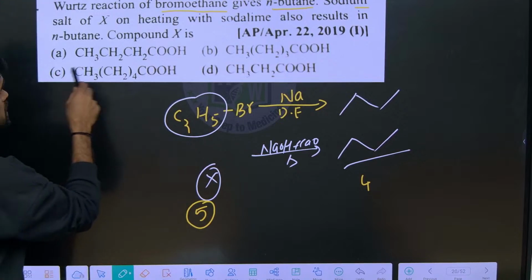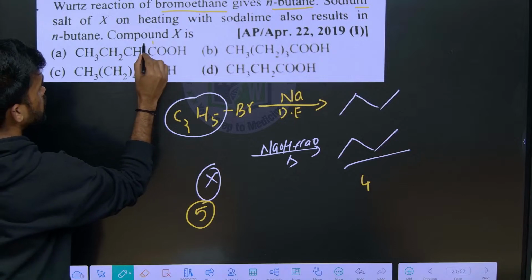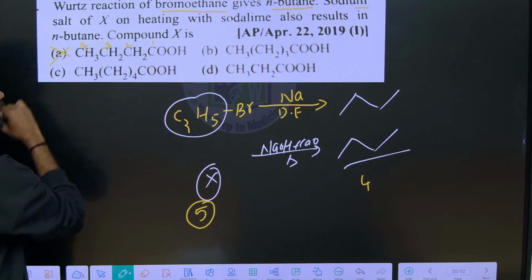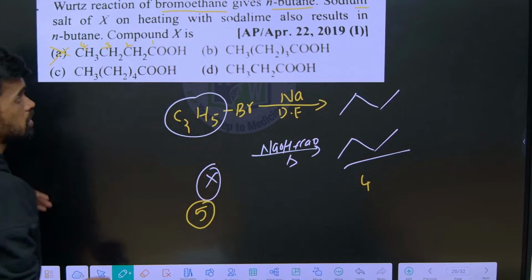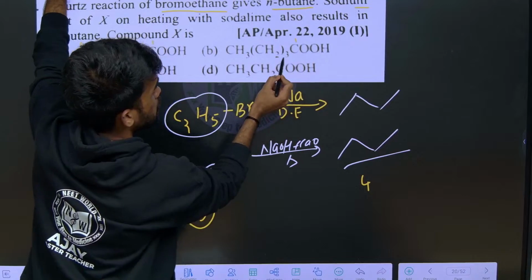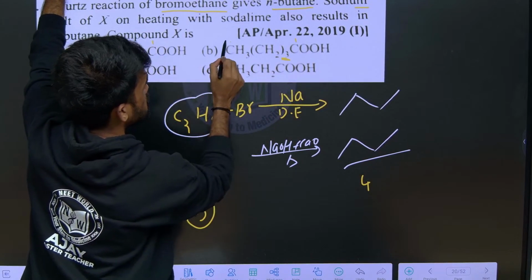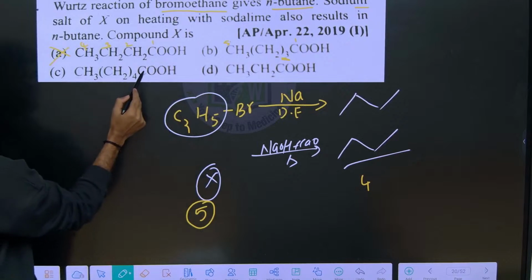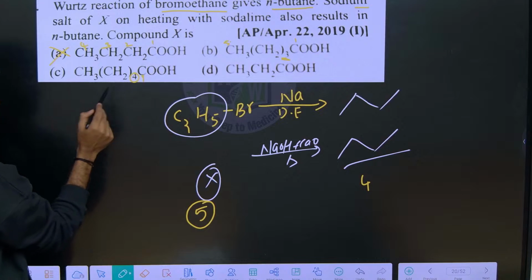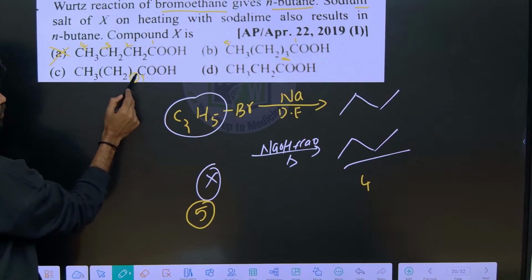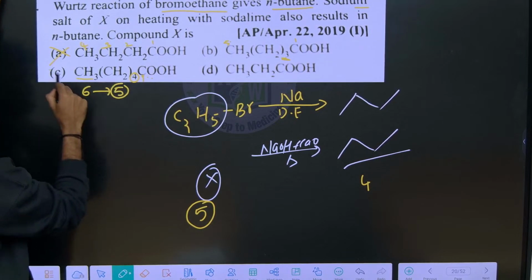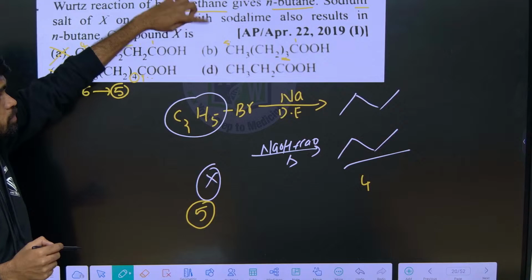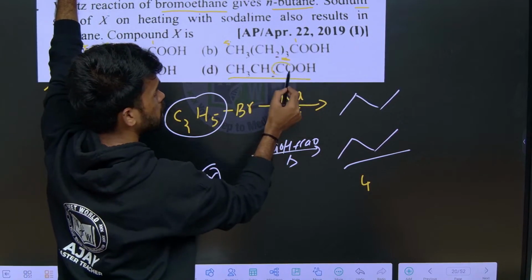So look at the first option, how many carbons are there? 1, 2, 3, 4. This is not correct, because the product has 4, so the reactant must have 5 carbons. Here you can see 3 carbons here, 4, totally 5. So there is a chance, go for this. Here we have 1, 4, 5, this is 6th, so totally 6 carbons. The reactant should contain 5, so this is not the one. There is some chance for B. Next, here you can see only 3 carbons are there.